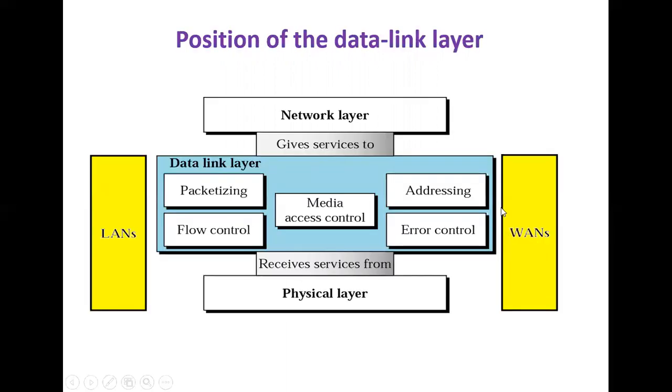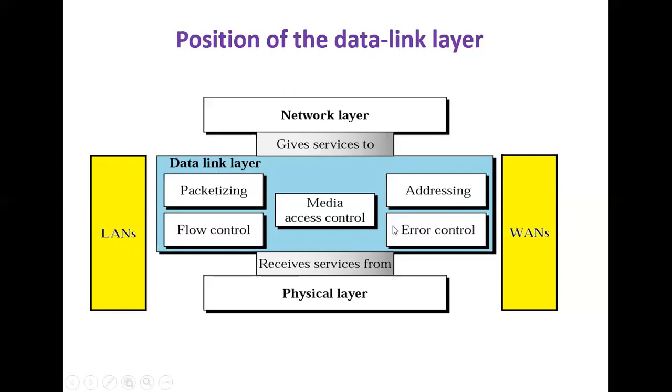The physical layer is the lowest layer, that is the first layer, which converts the packets and frames into bits, that is binary information, zeros and ones. The network layer is responsible for defining the addresses and the conversion of packets and frames. And the second layer is the data link layer. This layer is responsible for packetizing, flow control, media control, addressing, and error control. So now we are going to discuss this data link layer alone.